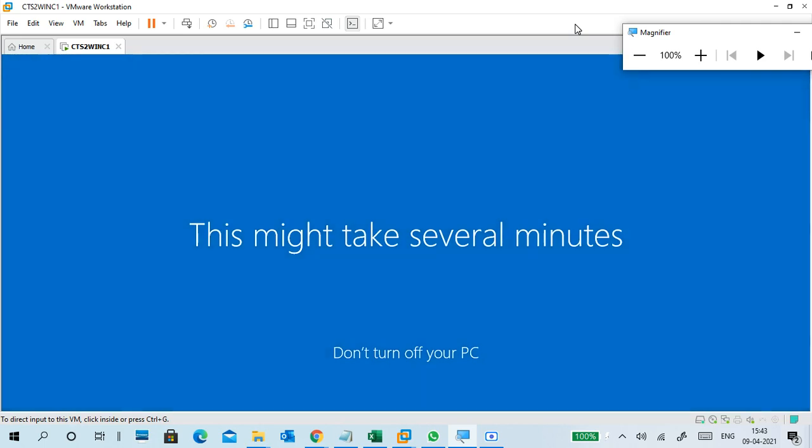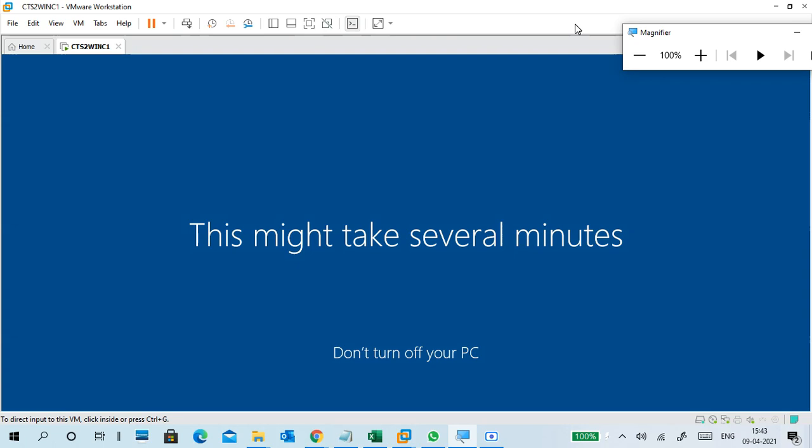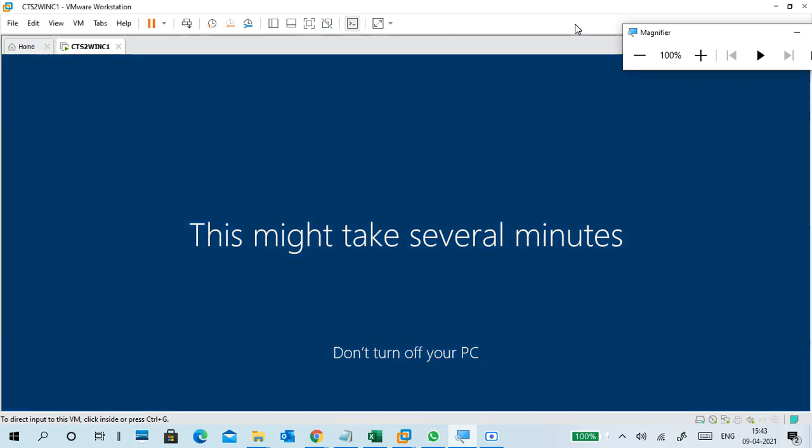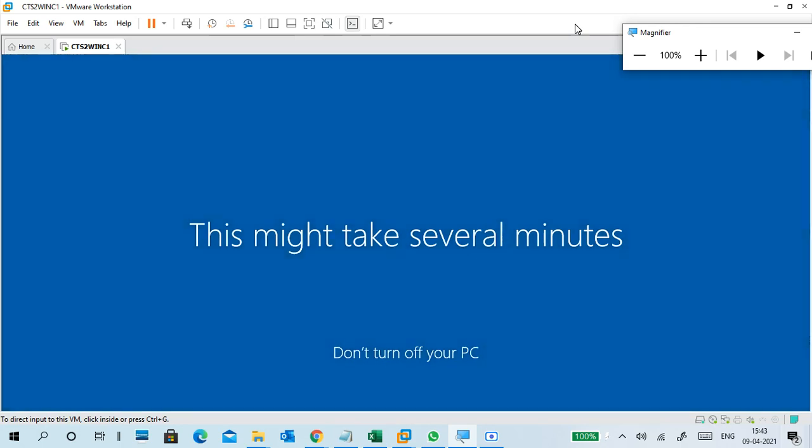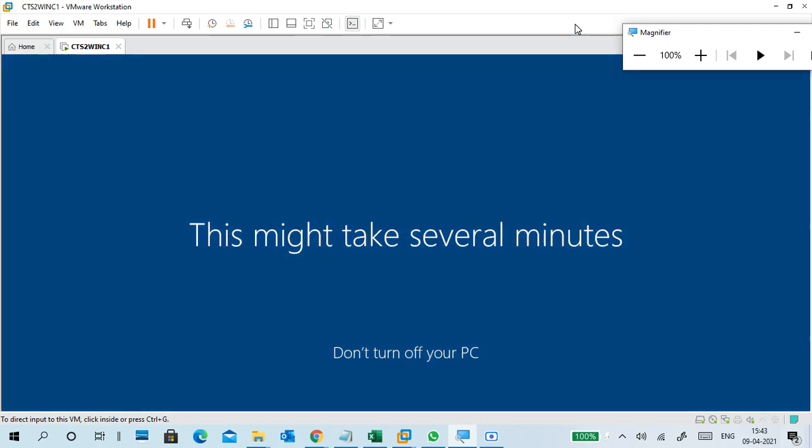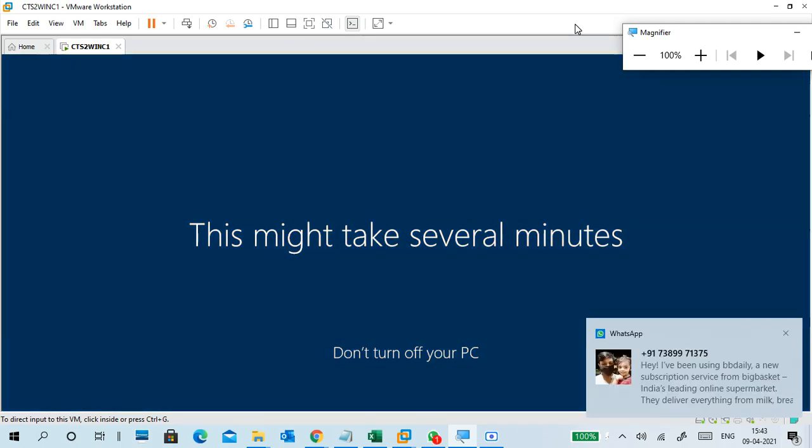All the practicals, either Linux or Windows operating system, or a server practical, take a few more steps, but in Windows all the practicals take very little time. Within two hours you can complete all the Windows practicals which we usually do in a classroom.